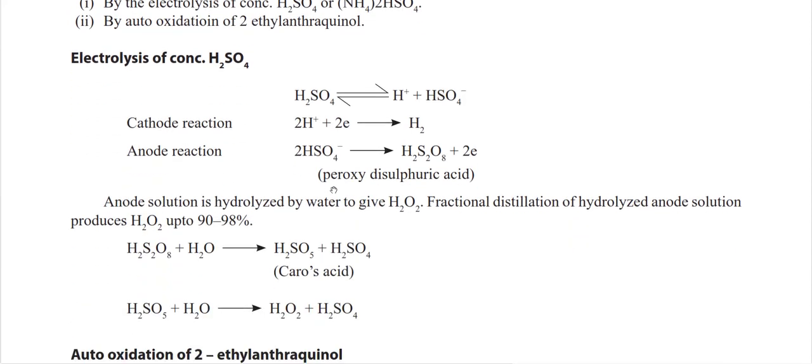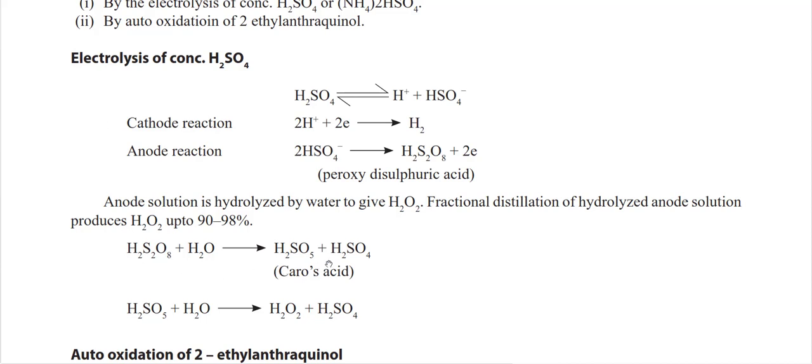So for the electrolysis process, as you know, if I have sulfuric acid, it dissociates in water to produce H plus and HSO4 minus. In the cathodic reaction, 2H plus gain 2 electrons, producing H2, whereas at the anode HSO4 minus loses electrons and is converted into H2S2O8. The anode solution is hydrolyzed to produce H2O2, and fractional distillation of the hydrolyzed anode solution produces H2O2 up to 90 to 98%.